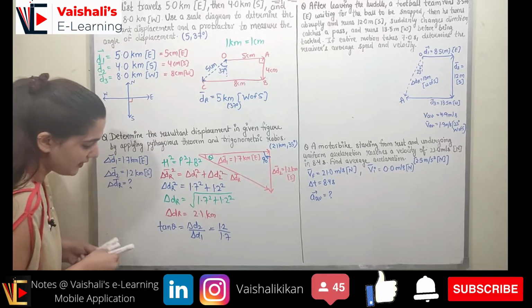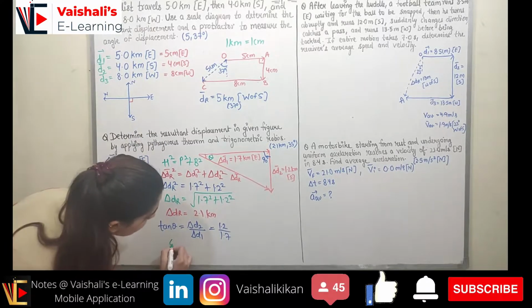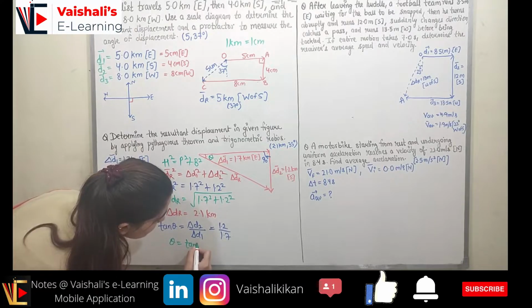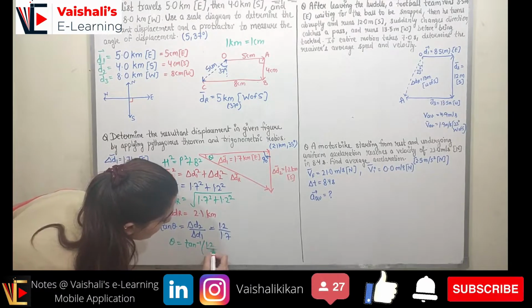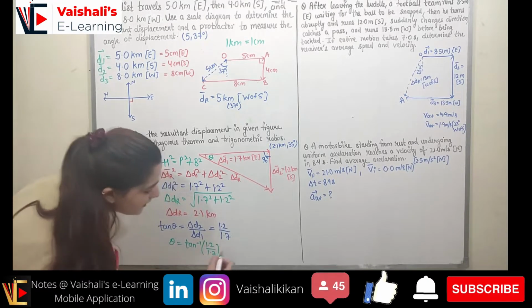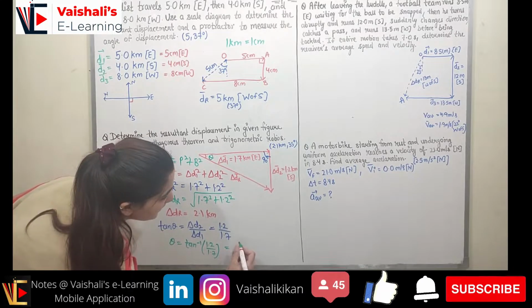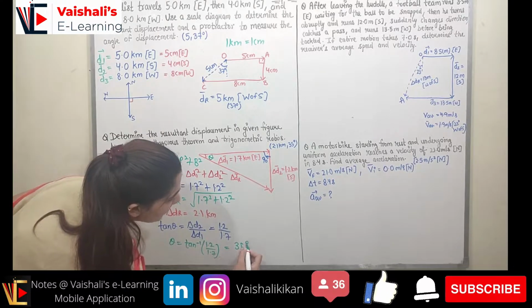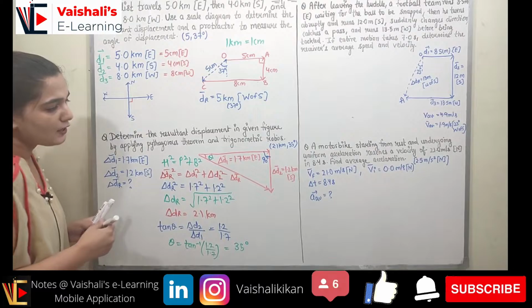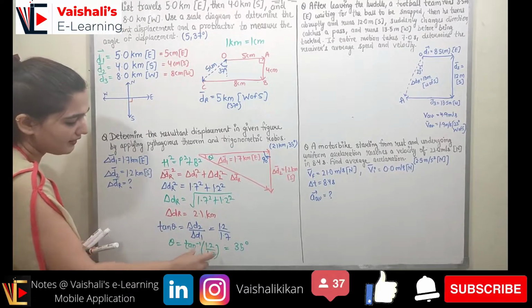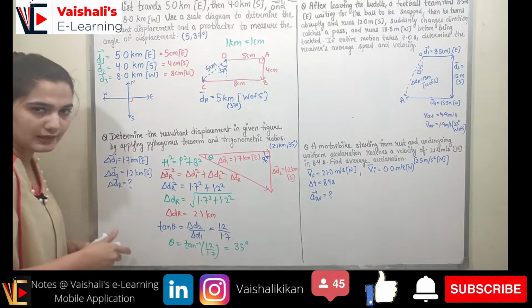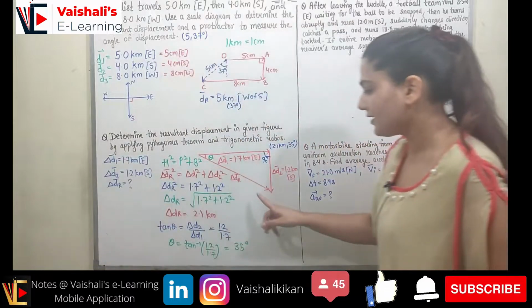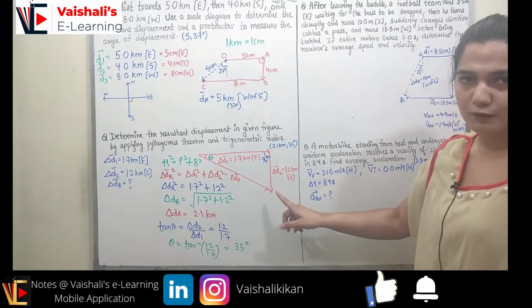So how can I find theta? For theta, I can have tan inverse of 1.2 upon 1.7, right? So when you find it, it will come out equal to 35 degree, right? So this is how you can find the resultant direction as well. So what is the direction? It is east of south, right?